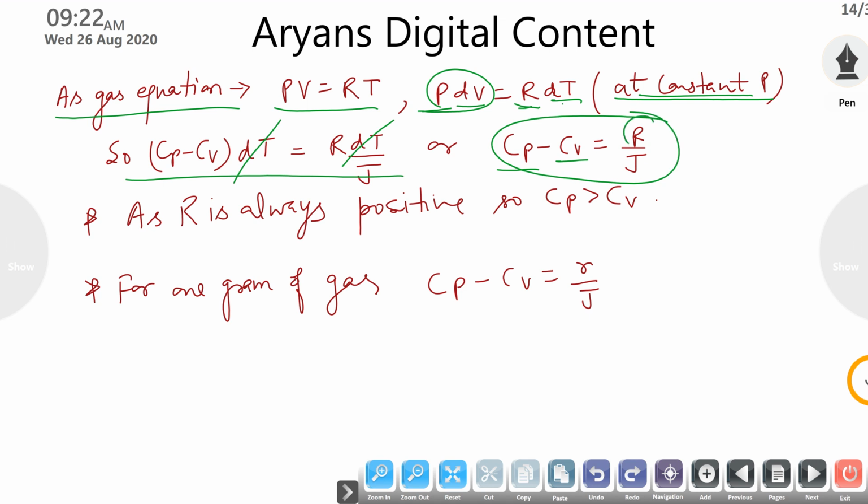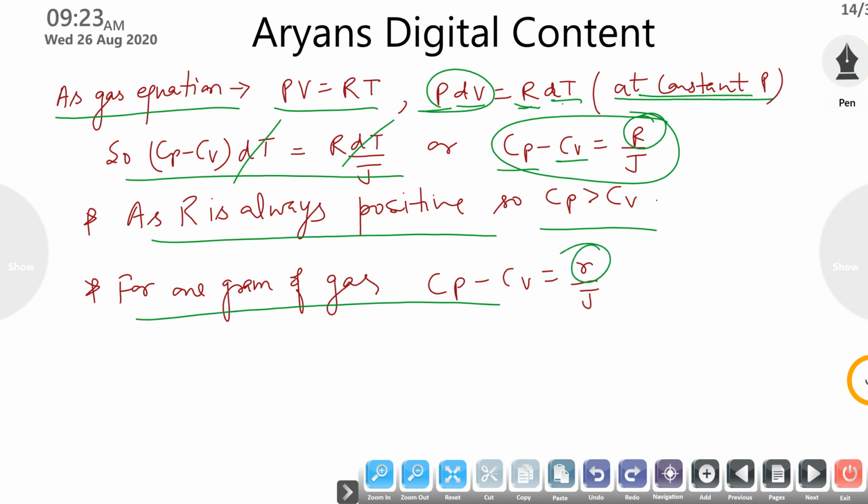As the gas constant R is always positive, from here also you can say that Cp will always remain greater than Cv. And if we are using it for 1 gram of a gas, then this is the gas constant for 1 gram.